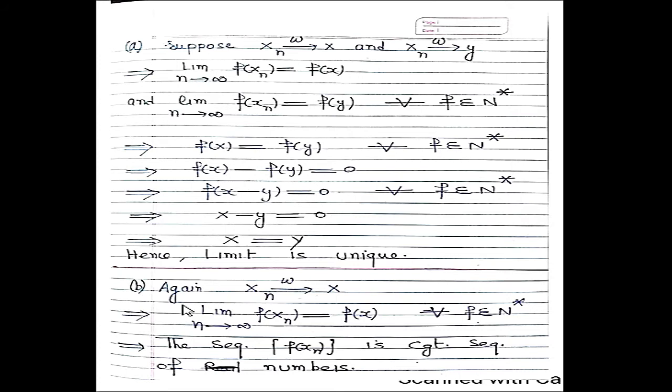Now part B. Again, xn is weakly convergent to x. By definition, f of xn converges to f of x. It means the sequence f of xn is a convergent sequence of numbers.